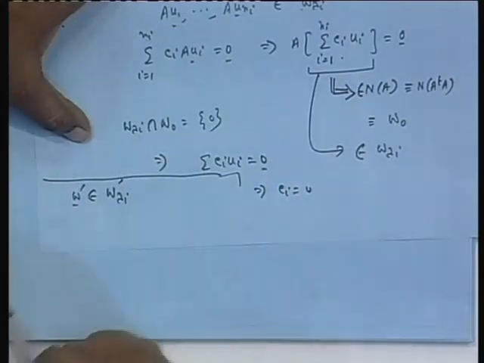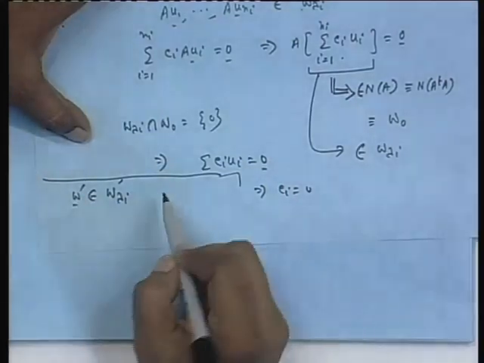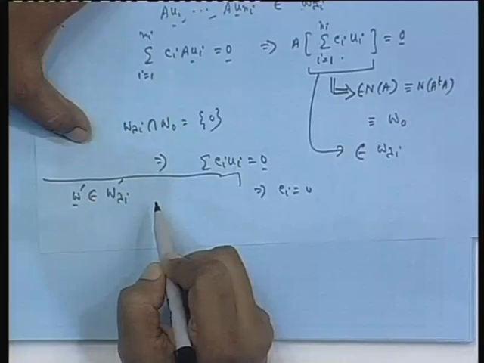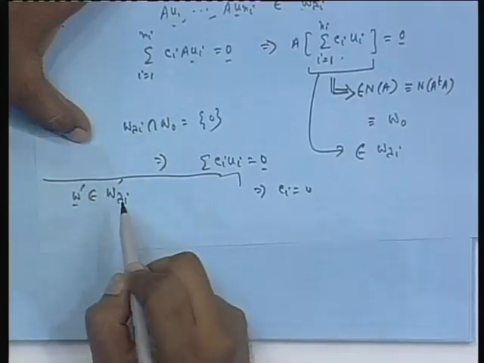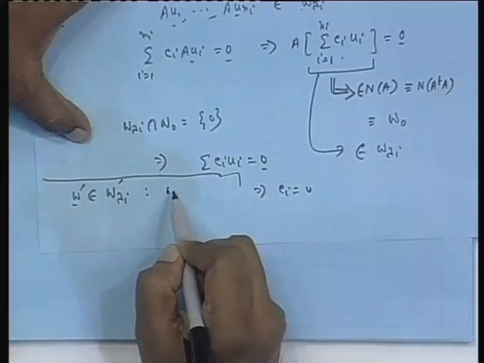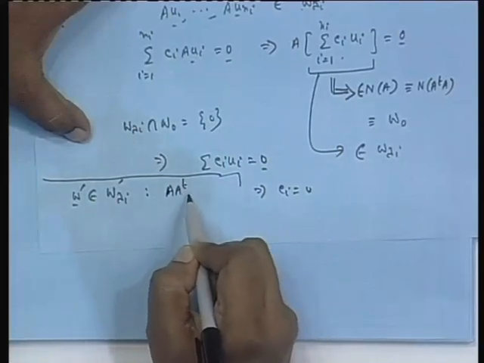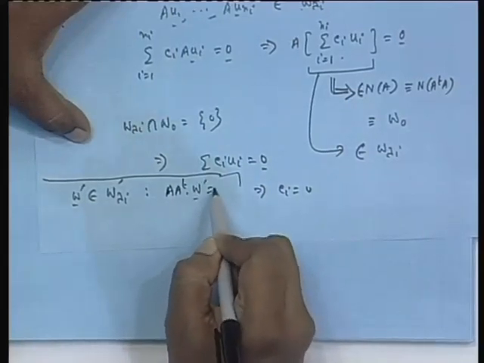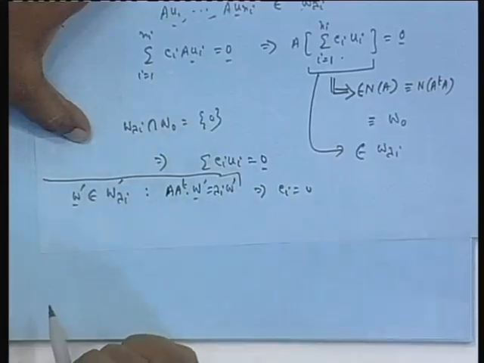If W prime is here, it is an eigenvector of A transpose with eigenvalue lambda_i, that is A transpose W prime is lambda_i W prime, is not it?